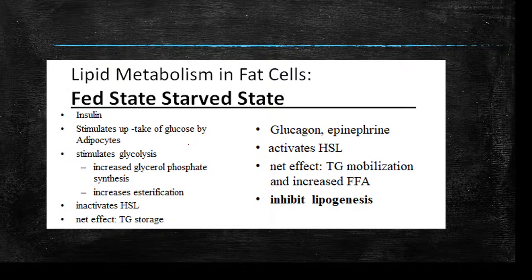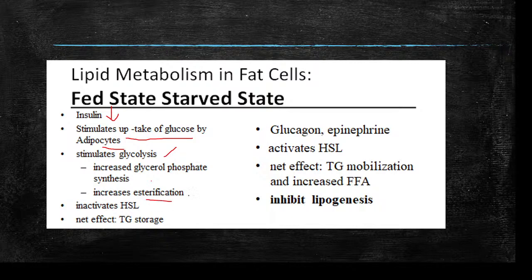This is what happens when a person is fed very well, under fed states, that is after a meal. The body releases insulin. It stimulates the uptake of glucose by the fat cells, that is adipocytes, and it stimulates glycolysis, because of increased glycerol phosphate synthesis.